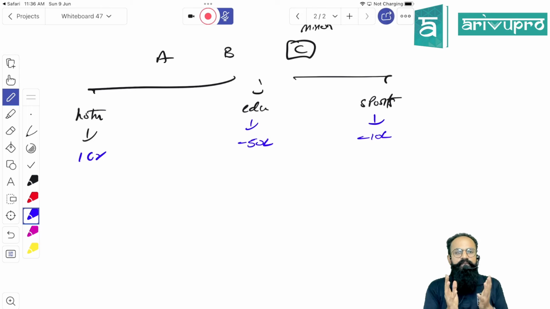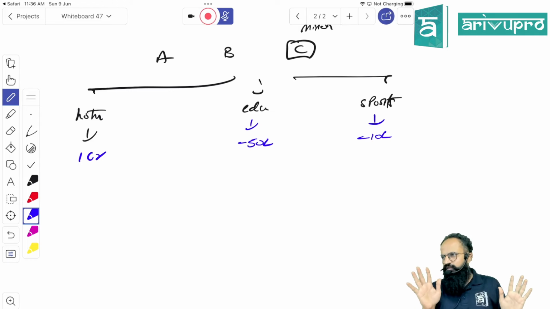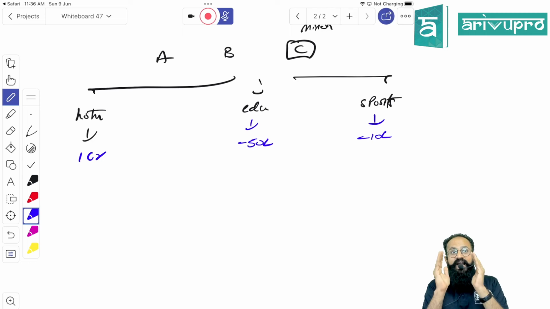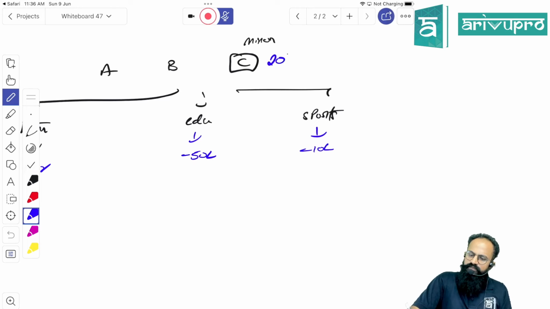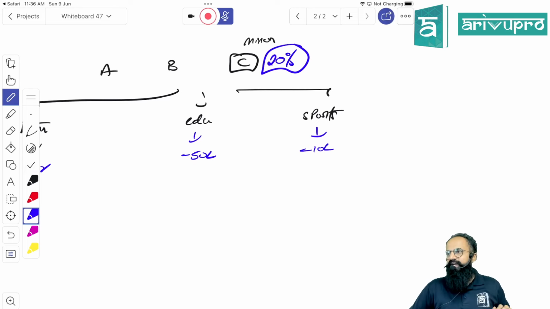How will you distribute this amongst the partners? How much do you think each of the partners will get, including the beneficiary? Or if you are not answering each, that is also fine. Tell me how much at the end of the year the beneficiary C will get. Let us imagine his share was 20%. How much will the beneficiary get? Tell me.